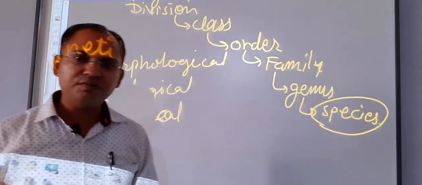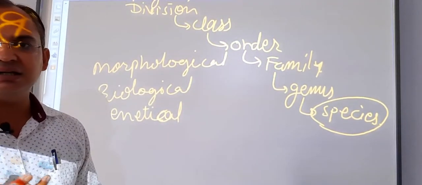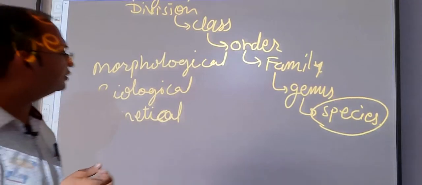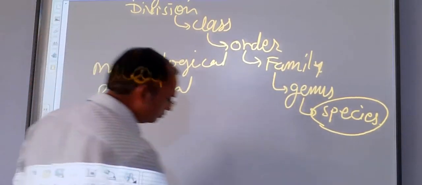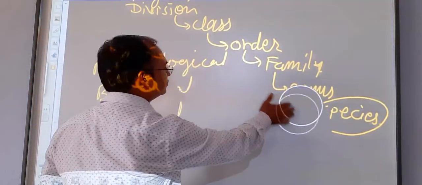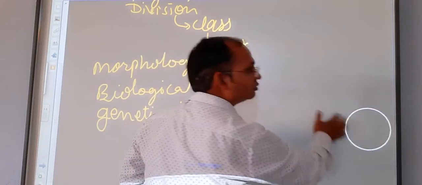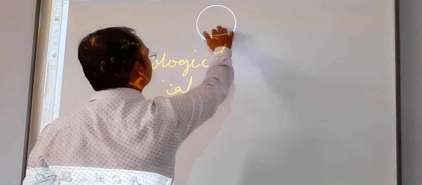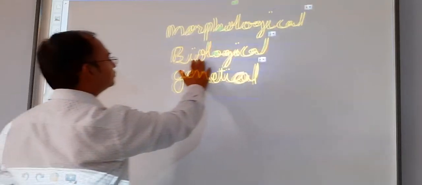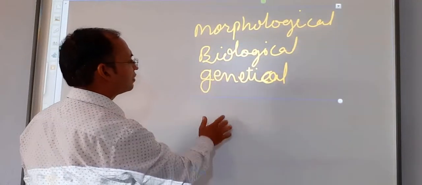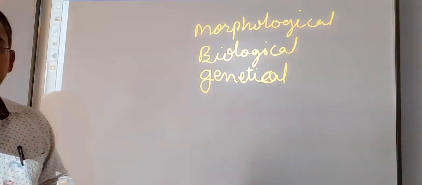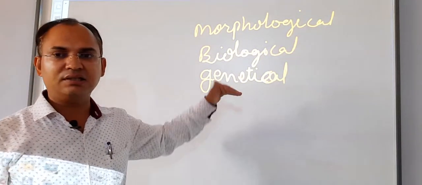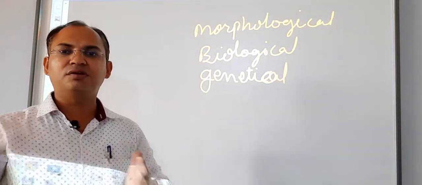Morphological concept of the species is that if the living organisms are identical to each other, we can call them a species. Just their external features decide that these are the species, and they are distinguished from each other.